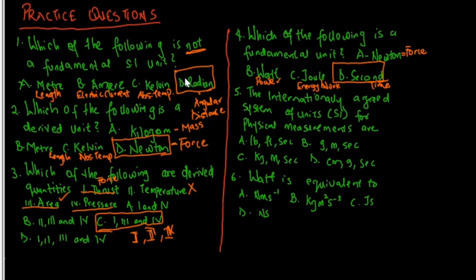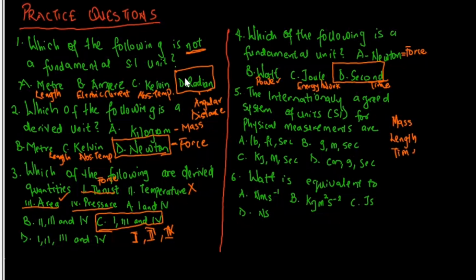Moving on to question 5, the question says the internationally agreed system of units, in bracket SI, remember SI stands for an internationally agreed system of units, for the physical quantities are A says pound, feet and second, B grams, meter and second, C kilogram, meter and second, D centimeter, grams and seconds. Now, if you take a close look, the question says for physical measurement, and like I told you earlier, we have 7 fundamental quantities, but out of that 7, the first 3 are more basic, which are mass, length and time.